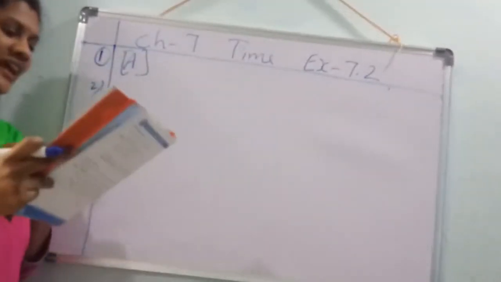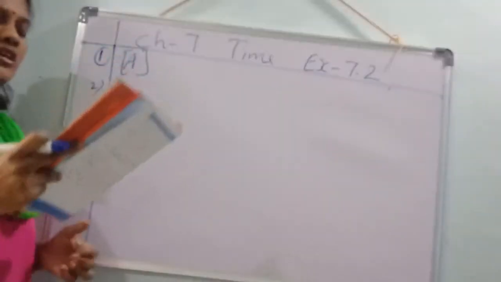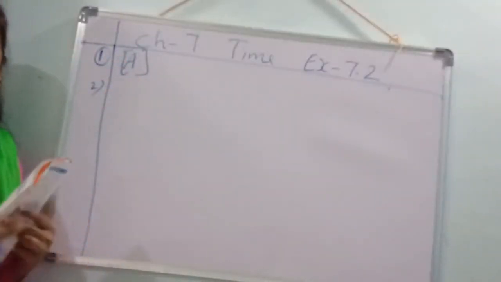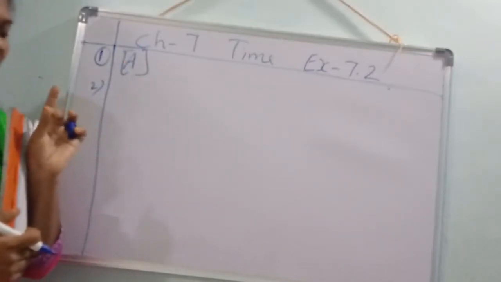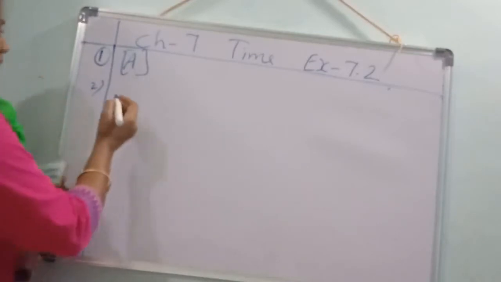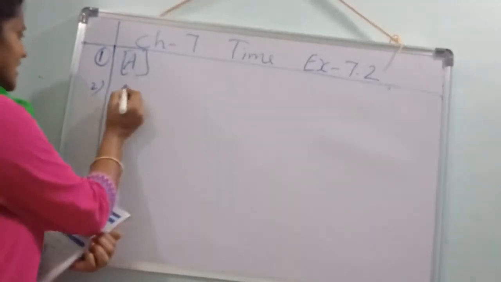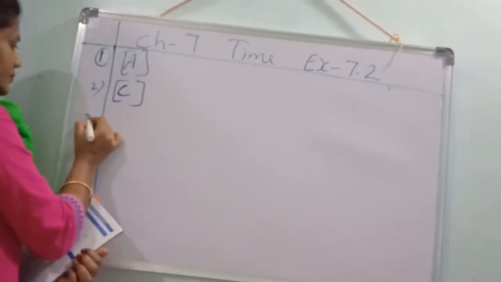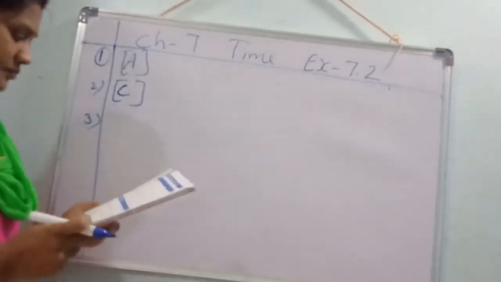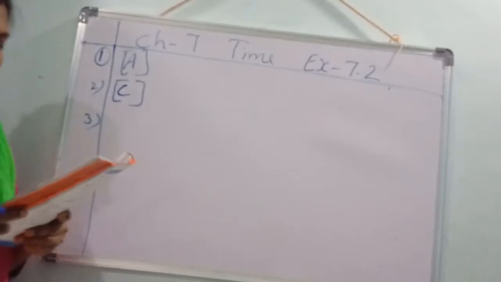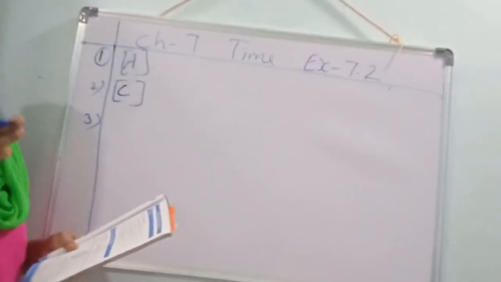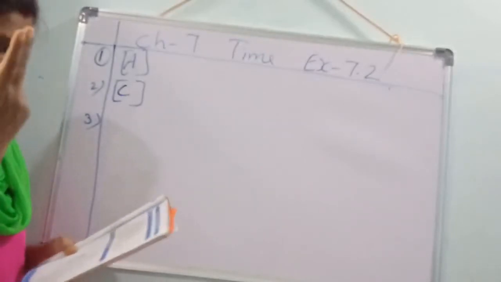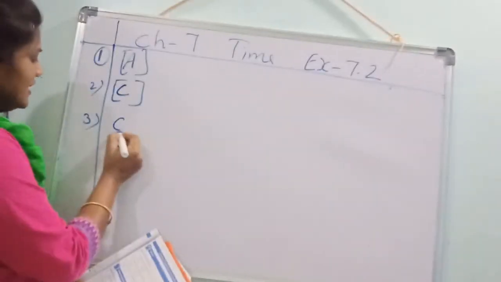Next. The time 3 hours before 12 o'clock. 12 before: 11, 10, 9. 3 hours before 12 is 9. Option C. Next. 5 o'clock is dash hours after 3 o'clock. How many hours after 3 o'clock will 5 o'clock come? 2 hours. Option C.